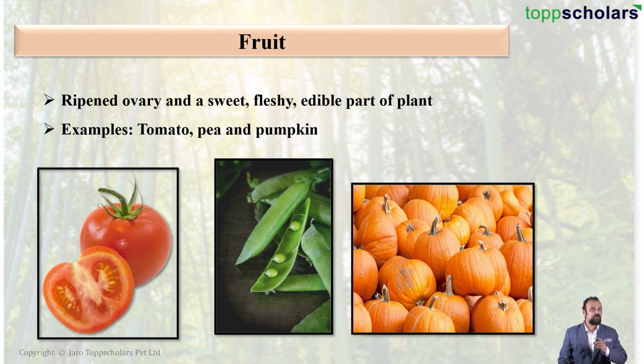Now I know what you must be thinking. I am sure many of you must have thought that tomato, pea and pumpkin are vegetables. That is not correct, students. These are all very good examples of fruits. Then what exactly are vegetables?